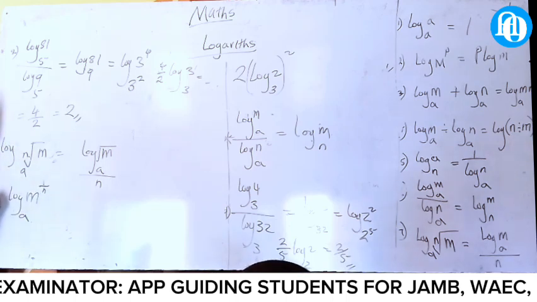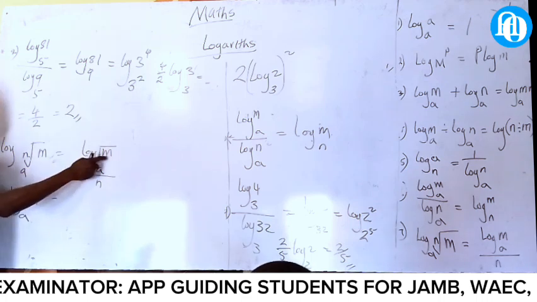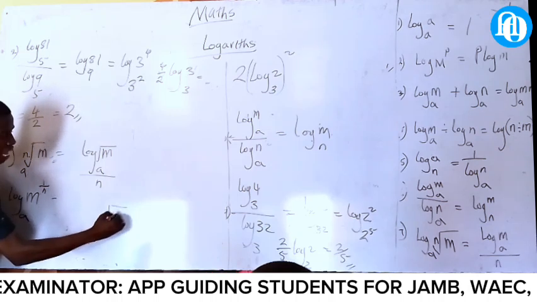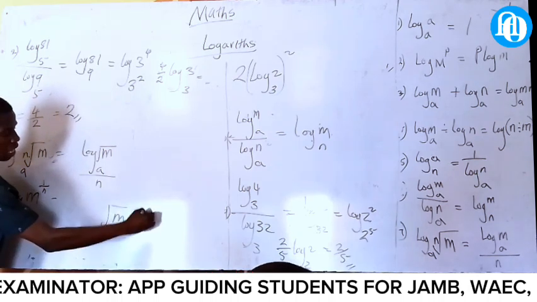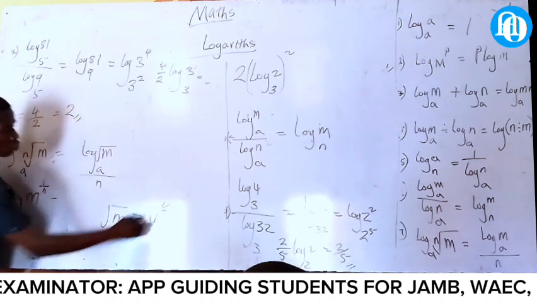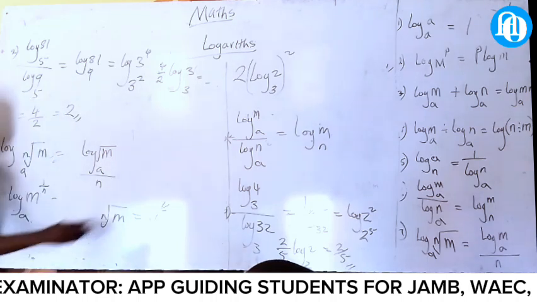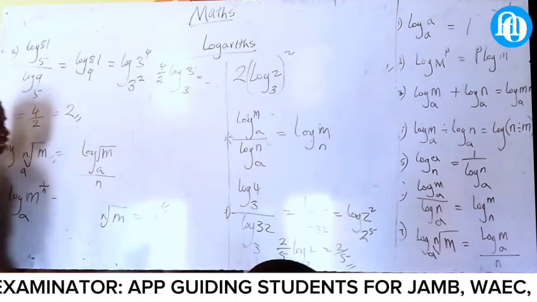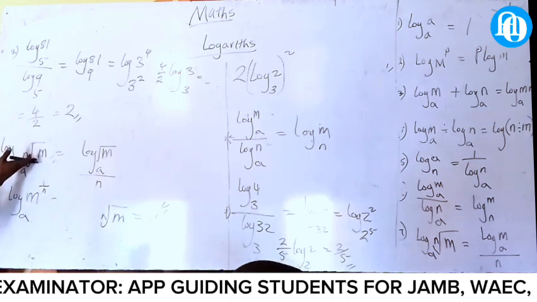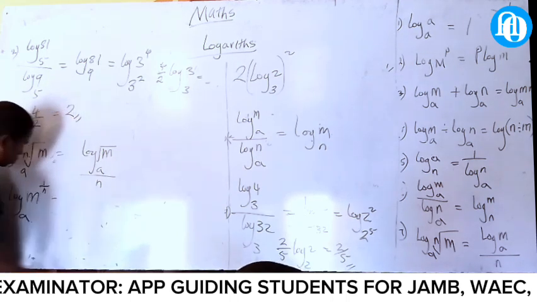If I write root M, it's still the same thing as M to the 1 all over 2. But if I put N like this, it will be 1 all over N. It's what is here, and it's the same thing like this. Are you getting me now?